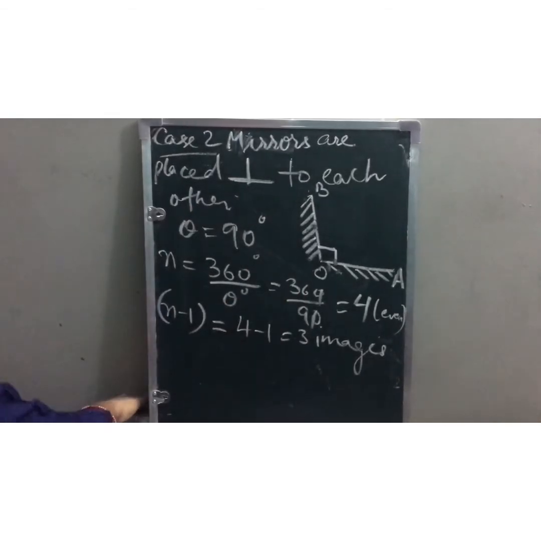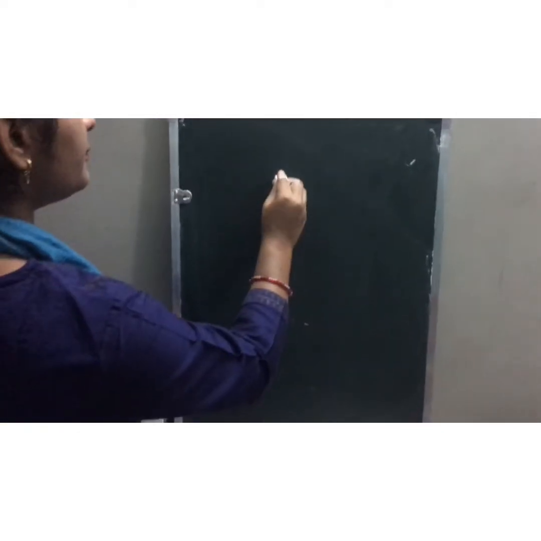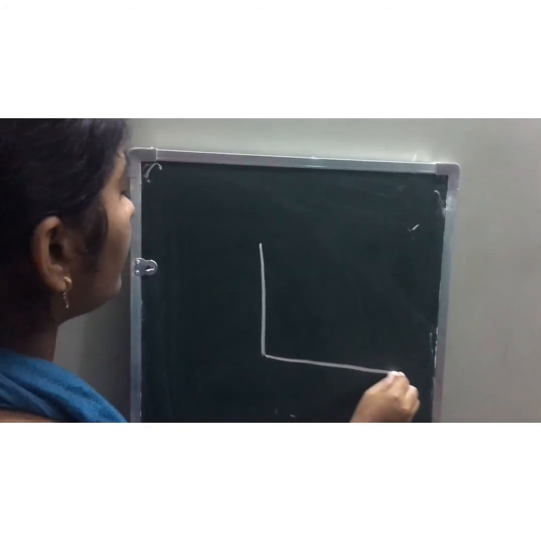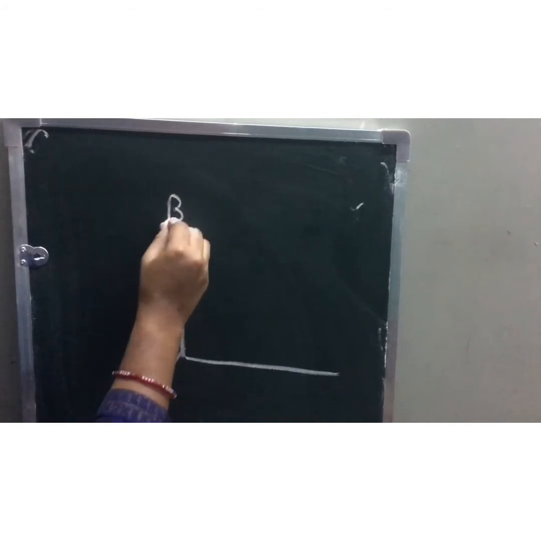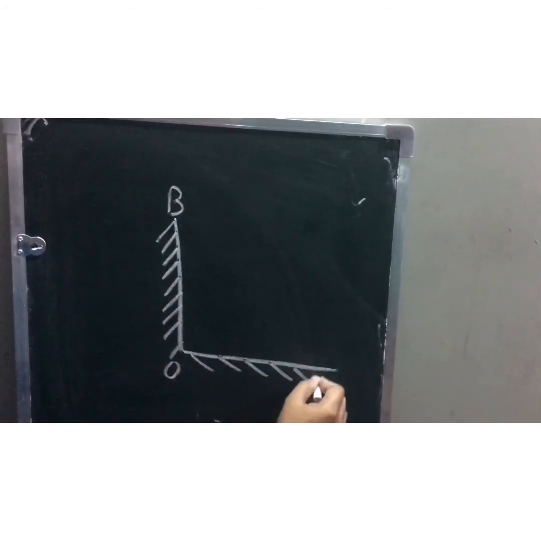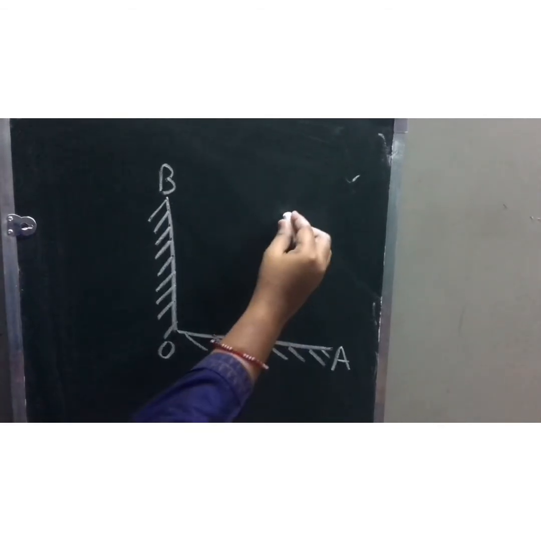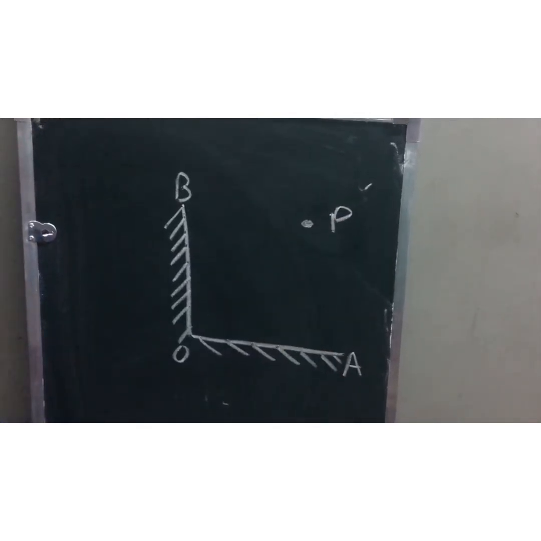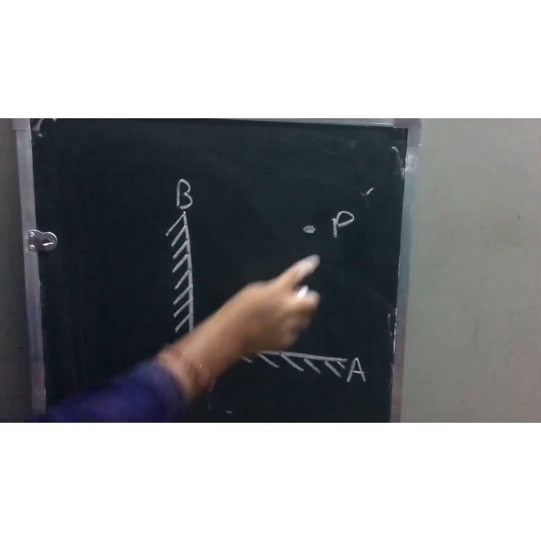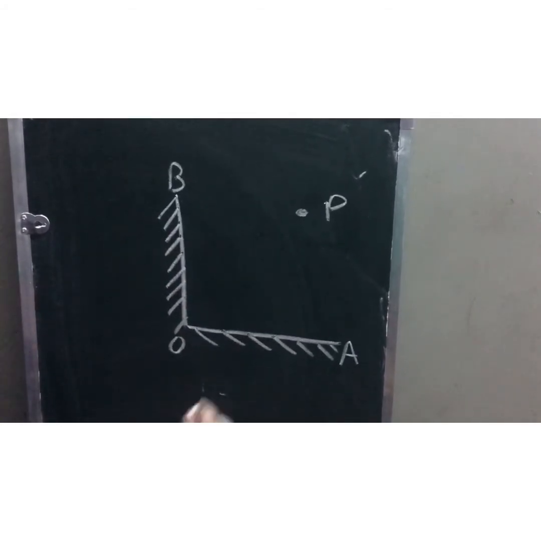See, children, for example, mirror BO and OA are the two mirrors placed perpendicular to each other. Let's say there is an object P kept between the two mirrors.